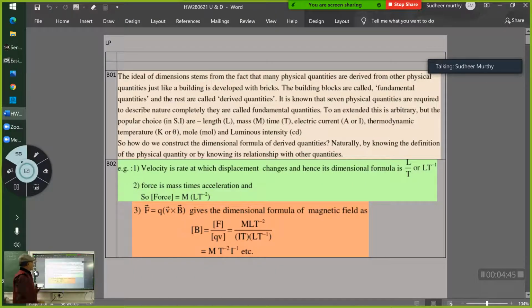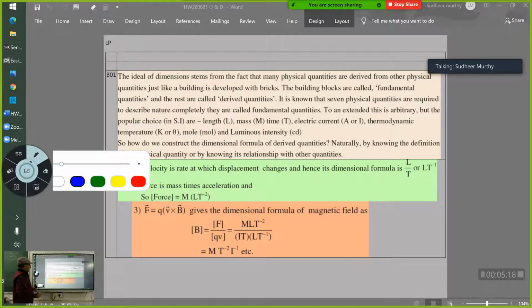So now you can see here the force. As you know, force is mass into acceleration. So when you write, the dimensional formula of force is M raised to 1, L raised to 1, T raised to minus 2. Of course, the format in which it is written here is okay for mains and IIT, but for the board examinations you should not write like this.